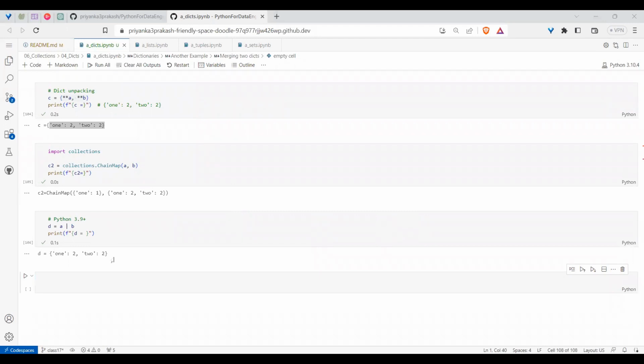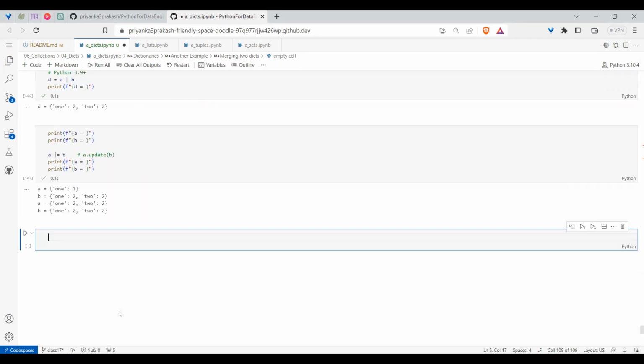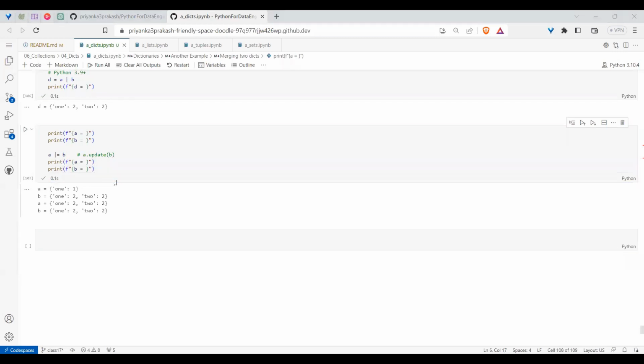Similarly, if you want update equal to, that is the concept of update. So dictionary A dot update of B. If you want the exact replica, it is like update equal to. So means the original object also will change, right? I think yeah, the original object is also changing.